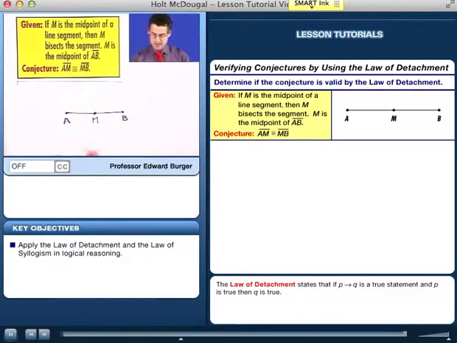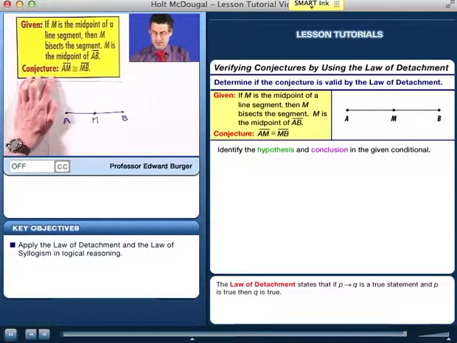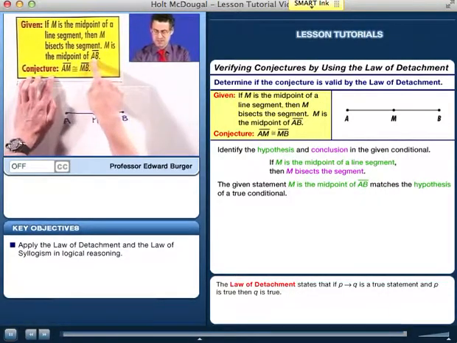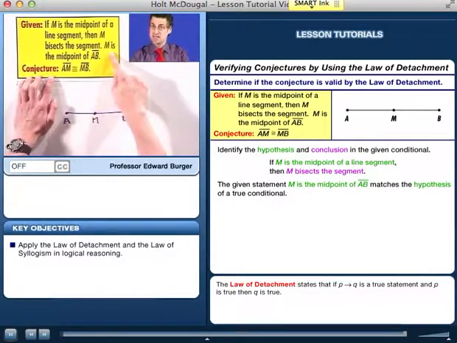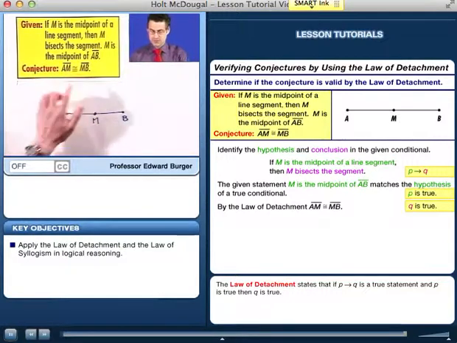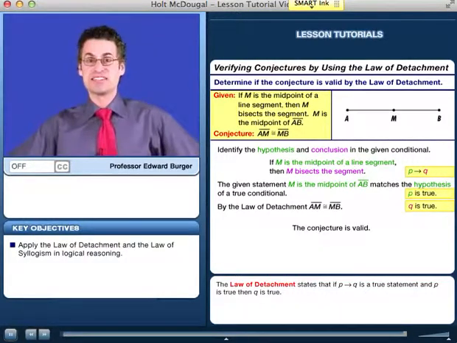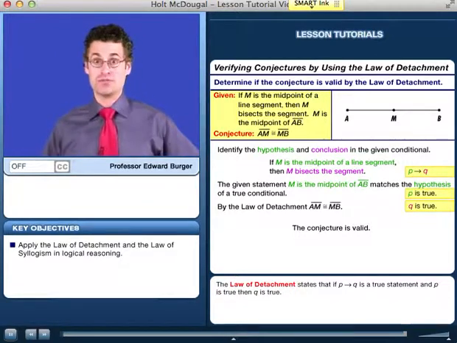And so this is actually valid by the law of detachment, because what we see here is we have this conditional statement, and then we're told that the hypothesis is true. So this is in some sense as if we're saying if P then Q, and then we're told that P is true, and by the law of detachment that implies that Q is true. And so therefore the conclusion is that in fact we have two congruent pieces. Let's take a look at another example and see if we can verify a conjecture using the law of detachment.